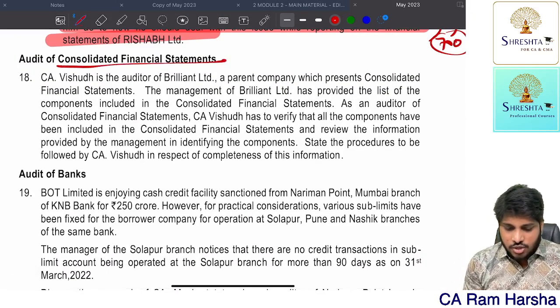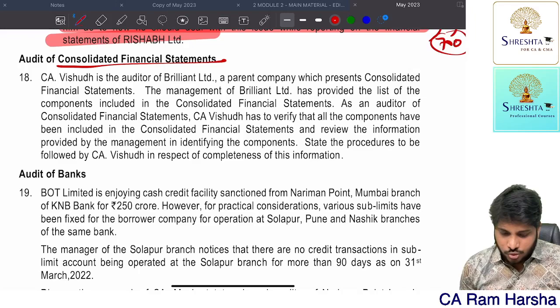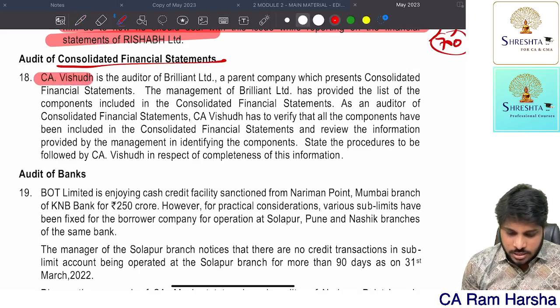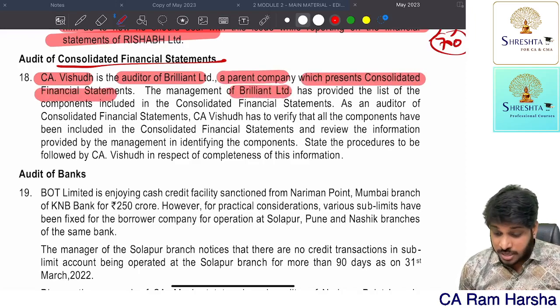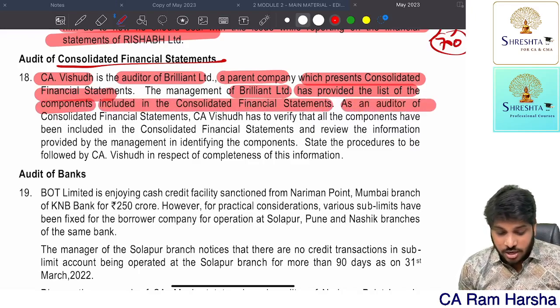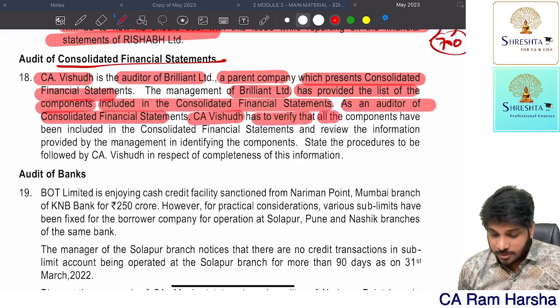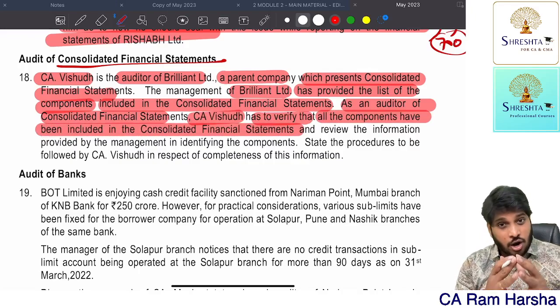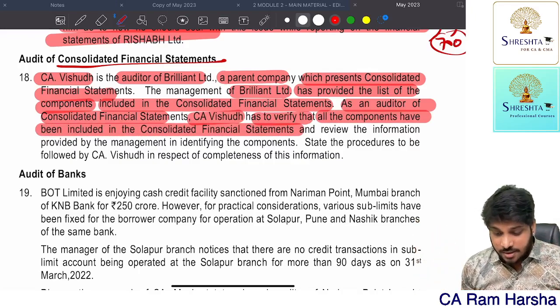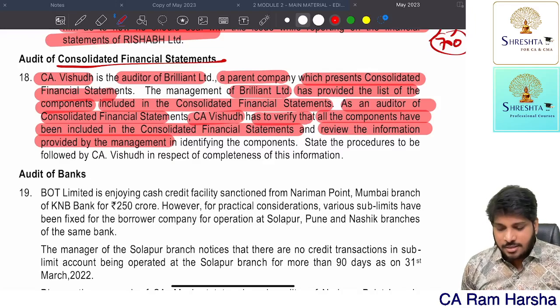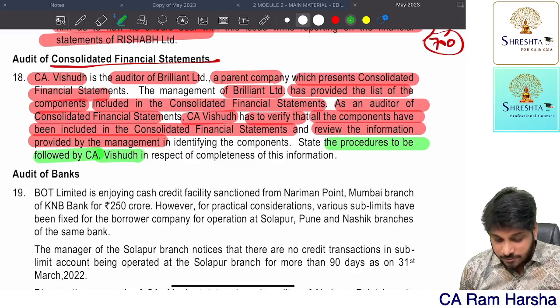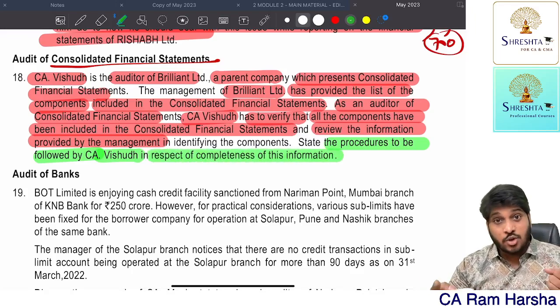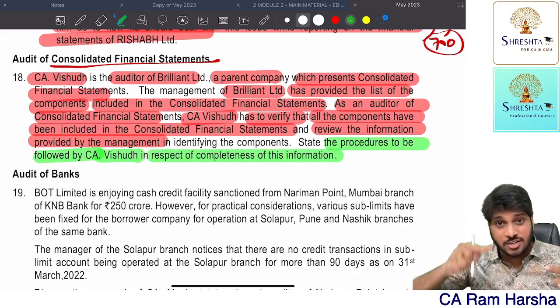This is regarding consolidated financial statements. So here CA Vishud is auditor of Brilliant Limited, a parent company with respect to CFS. The management of Brilliant Limited has provided the list of components included in the consolidated financials. As an auditor of CFS, CA Vishud has to verify whether all the components were included in CFS and review the information. They're asking what is the procedure to be followed by CA Vishud in respect of completeness of components that are liable for consolidation.